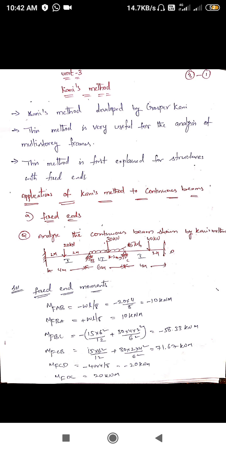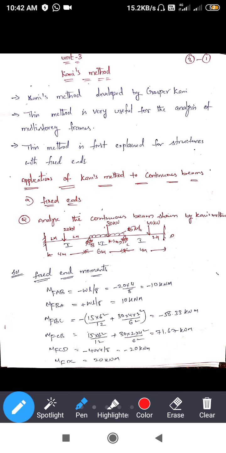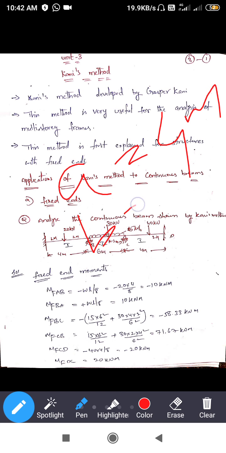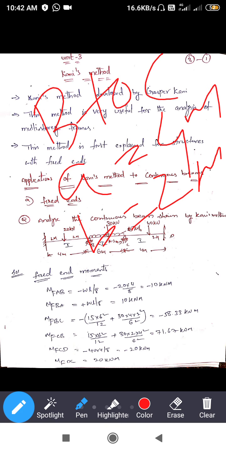But here the A B distance will change. Okay, this is the A, this is the B. This length A is nothing but 4 meter, B is nothing but 2 meter, here to here, the BC span. So we take 30 into 4 into 2 square. 4 is A from B to C, 30 is the load, 2 is the B square. So the formula is 3 A B square by L square, L being the total length.